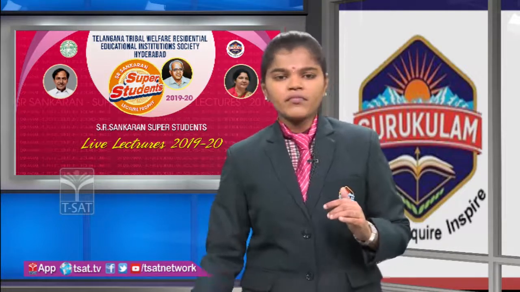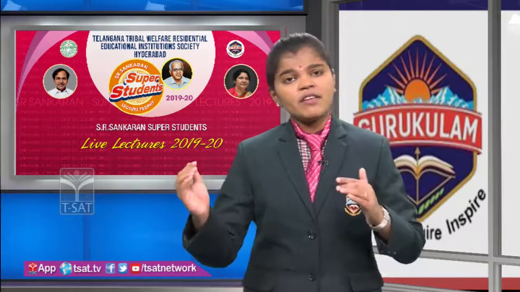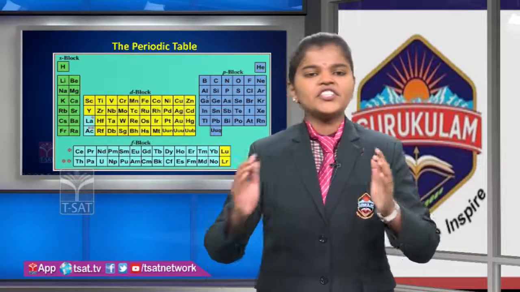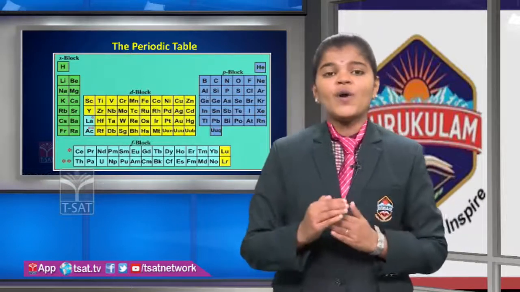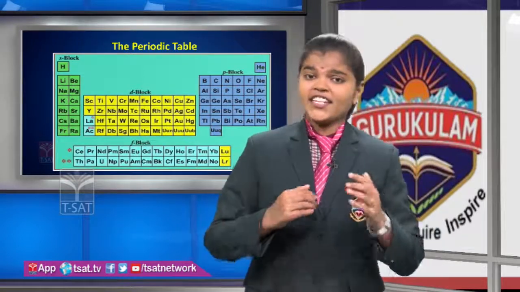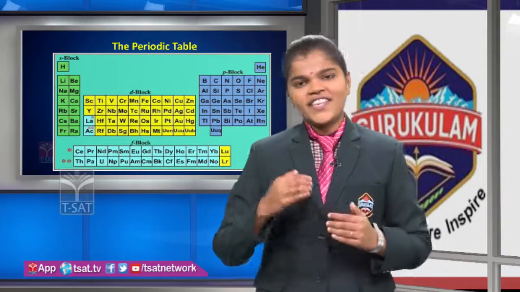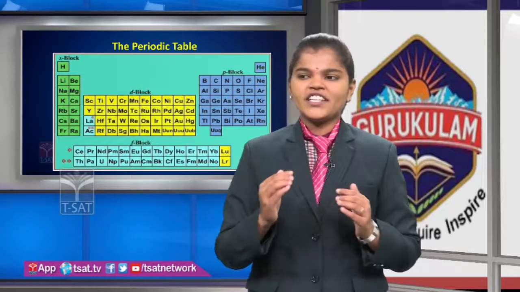Mainly the shape of the S block elements is spherical. And now we are entering the P block elements. When the differentiating electrons enter into the np subshell, those elements are called P block elements. The general electronic configuration is